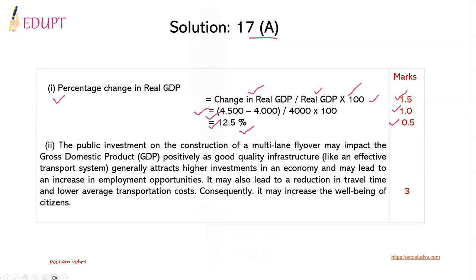The second part is that the public investment on the construction of a multi-lane flyover may impact GDP positively, as good quality infrastructure like an effective transport system generally attracts higher investment in an economy and may lead to an increase in employment opportunities too. It may also lead to a reduction in the travel time and lower average transportation cost. Consequently, it may increase the well-being of citizens. Marks allotted are 3 because 3 points need to be written.